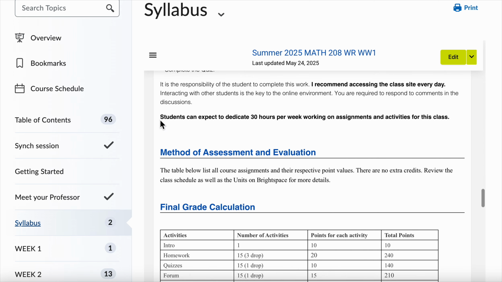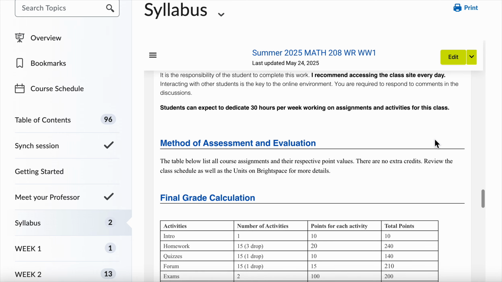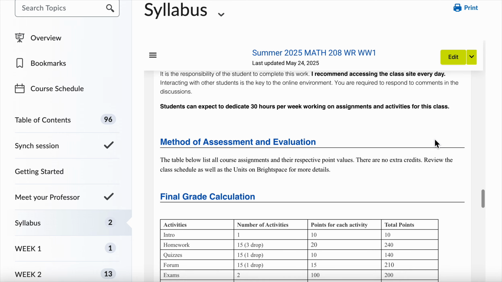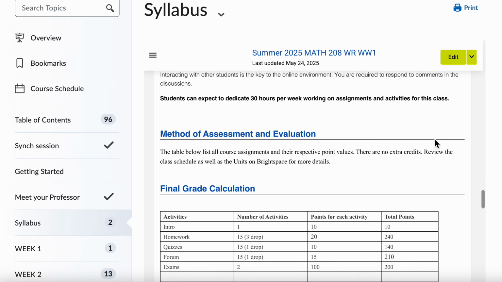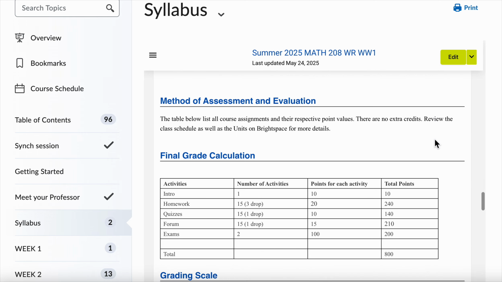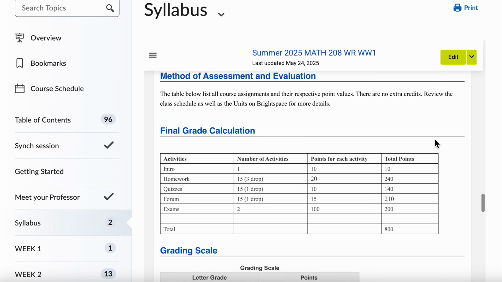This is a very intense class, so be sure that you dedicate this amount of time to properly complete the work for 5 credit hours in the summer, meaning that you have to do double the work you would be doing in a regular semester. This is the method of assessments.